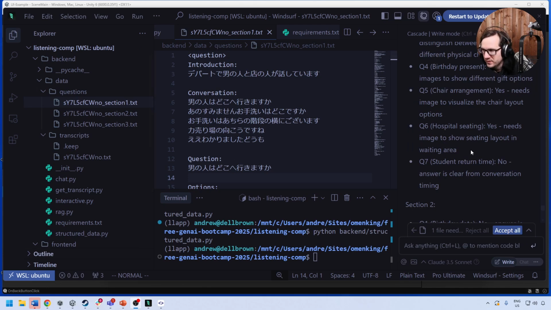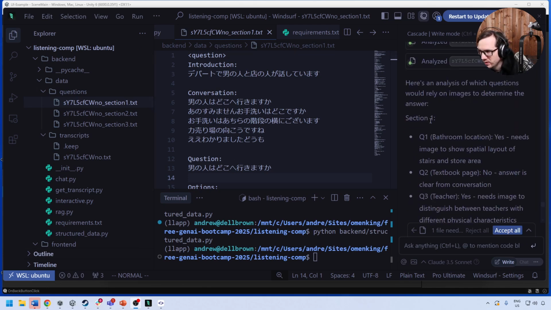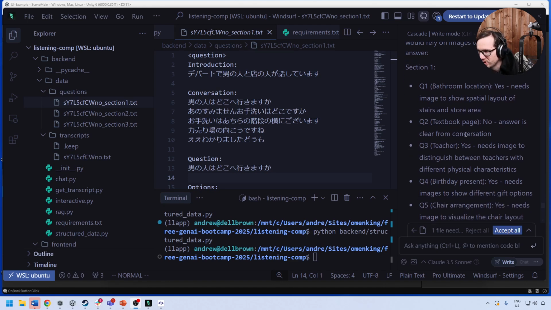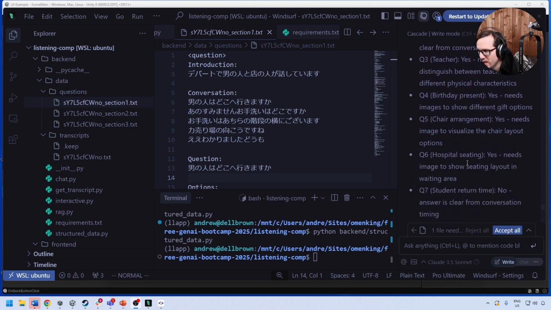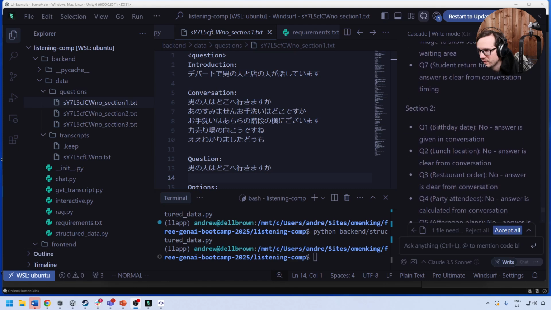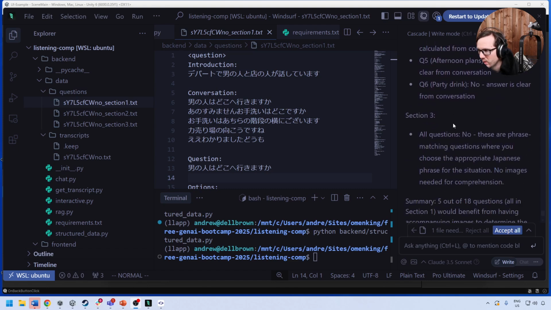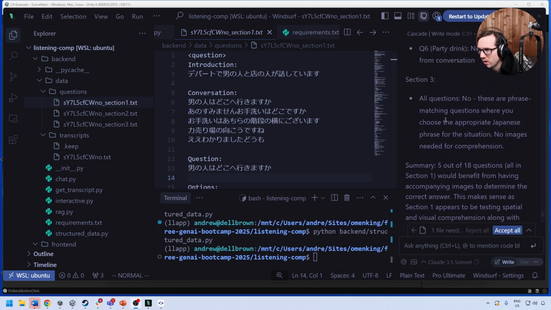All right, so let's take a look and see what it analyzed. So yes, needs the image to be shown, spatial layout. No, answer is clear from conversation. Yes, yes, yes, yes, no. Answer is clear from conversation. No, no, no, no, no, no, no. And so the thing is that what we really want is to know if they need that or not. So 5 out of the 18 would benefit from having the images. This makes sense as section 1 appears to be testing spatial visual comprehension.